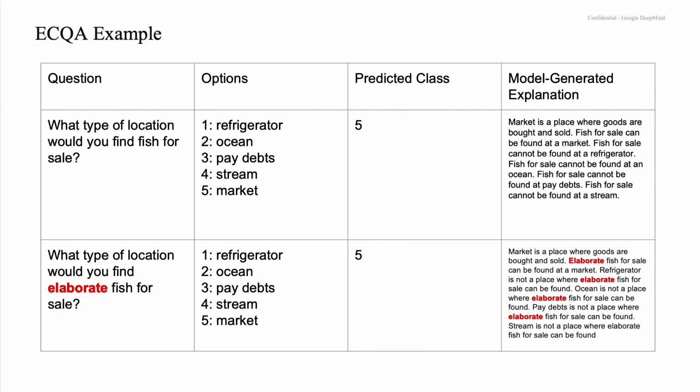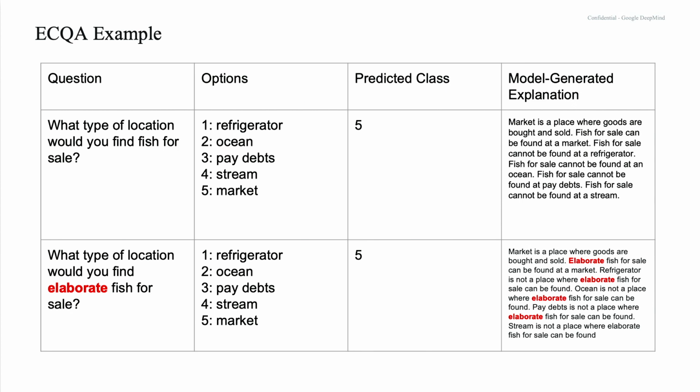The model predicts 5, market, makes sense. And the explanation it gives is quite long and verbose, right? Market is a place where goods are bought and sold. Fish for sale can be found at a market. Fish for sale cannot be found at a refrigerator, cannot be found at an ocean. It's quite templated, which results, I think, from the way that annotators were gathering the explanations on this data set.